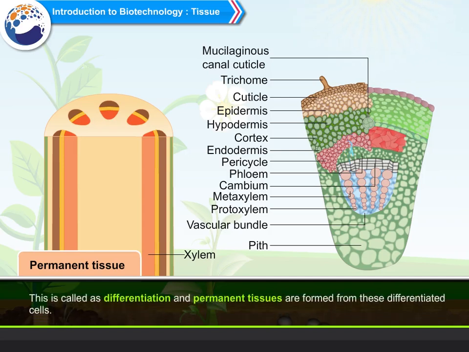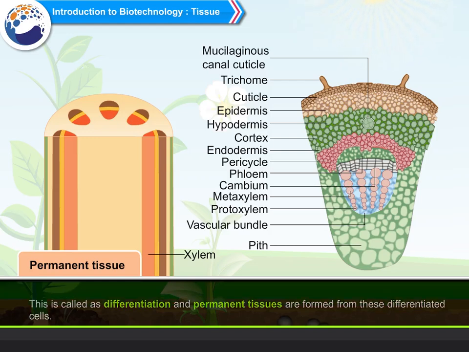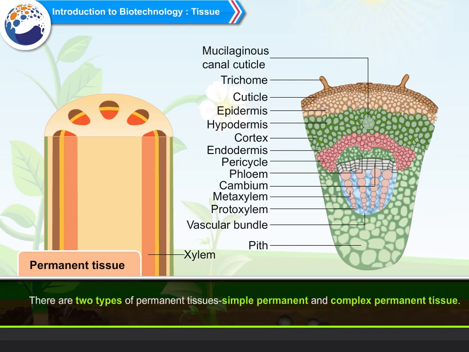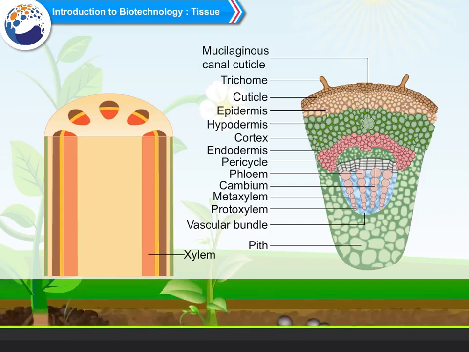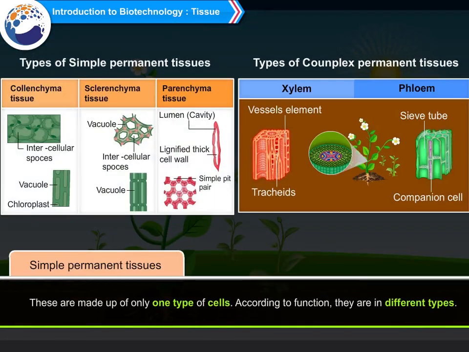This is called differentiation, and permanent tissues are formed from these differentiated cells. There are two types of permanent tissues: simple permanent and complex permanent tissue. Simple permanent tissues are made up of only one type of cells. According to function, they are of different types.